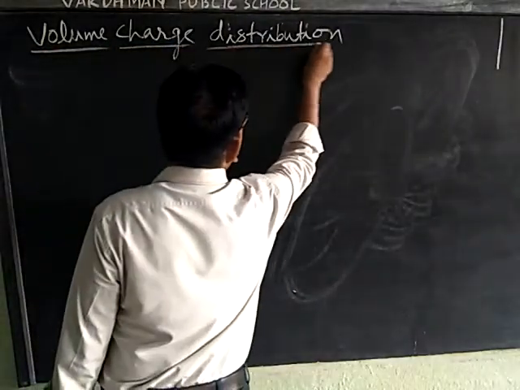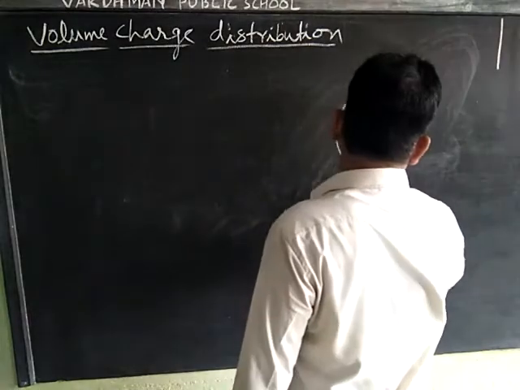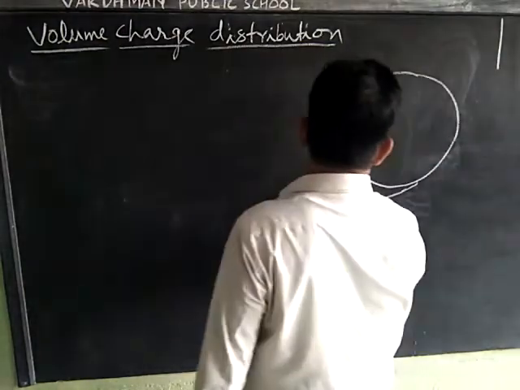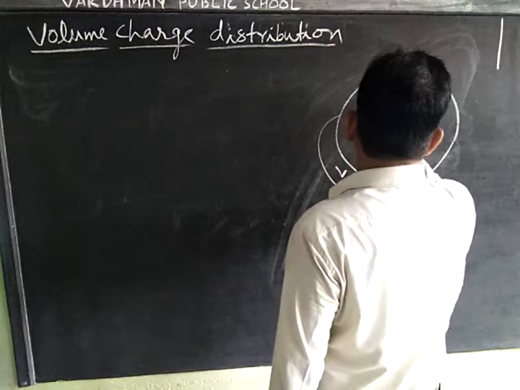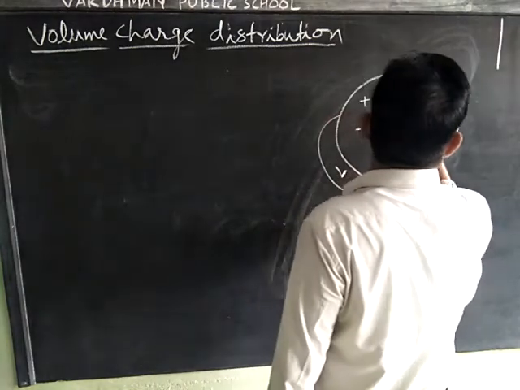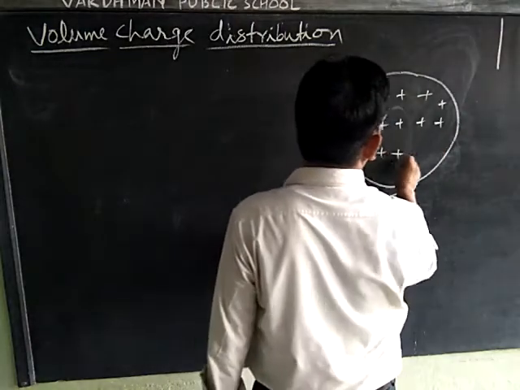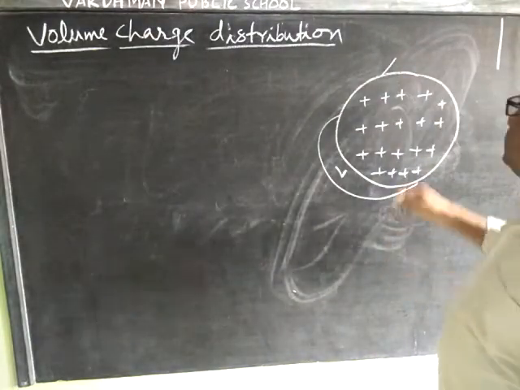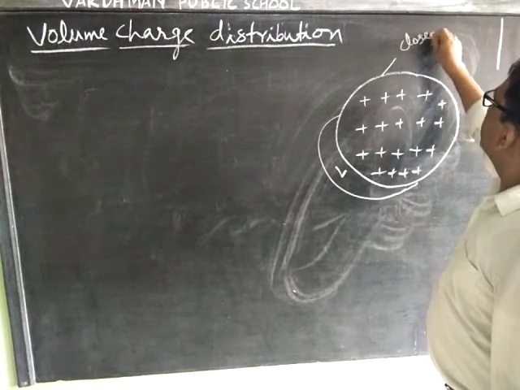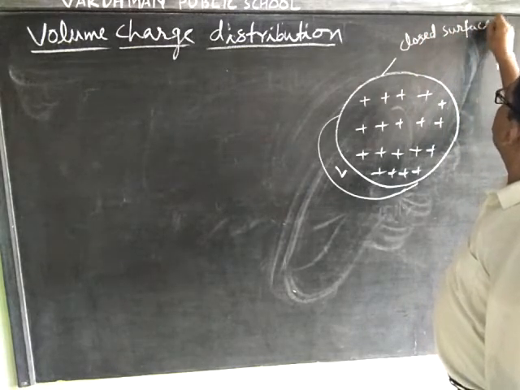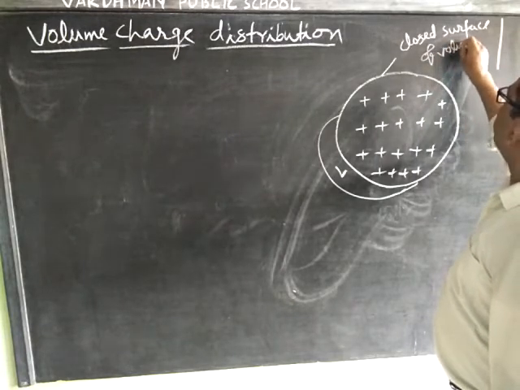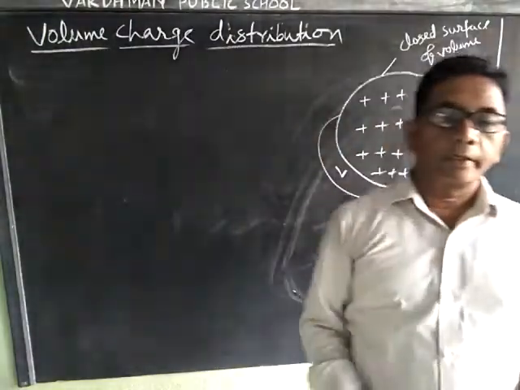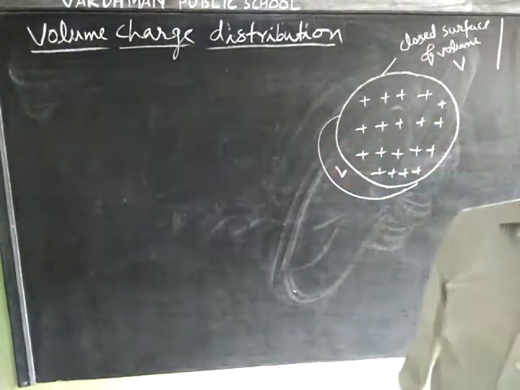In this case, charge is distributed on some volume of an object.